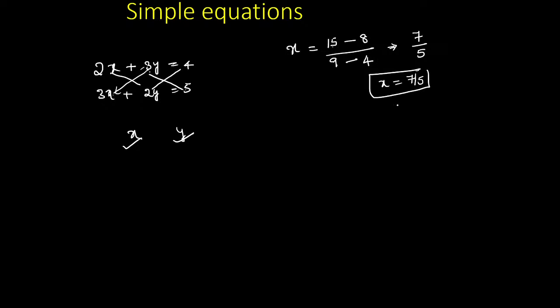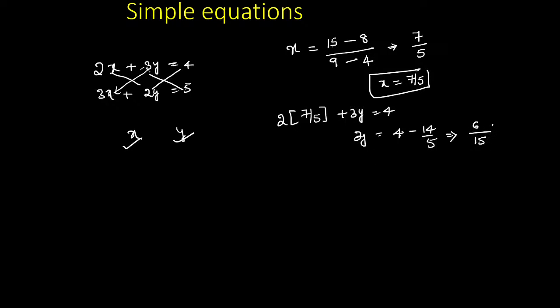If you get x is equal to 7 by 5, you can substitute it there. Then 2 into 7 by 5 plus 3y is equal to 4. Now 3y is exactly equal to 4 minus 7 2s are 14 by 5. 14 by 5 means what is your observation, guys? See, 5 4s are 20. 20 minus 14 is equal to 6 by 15.